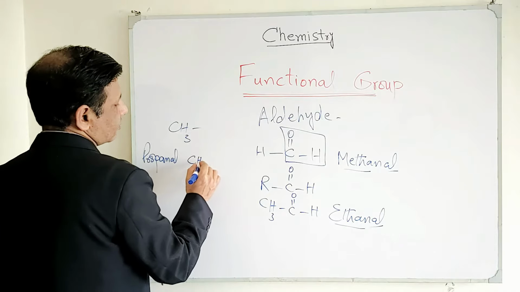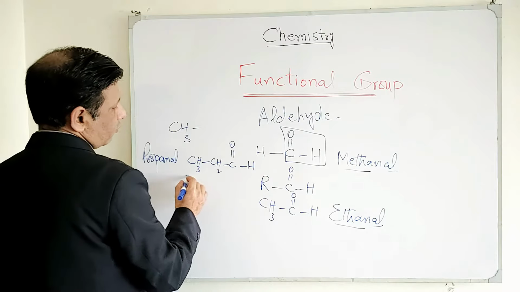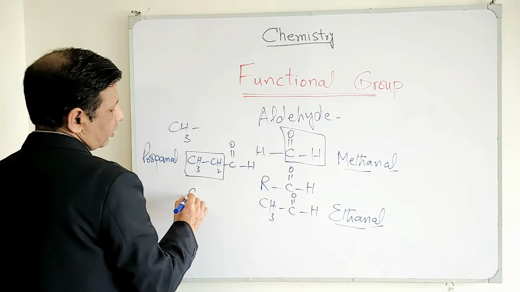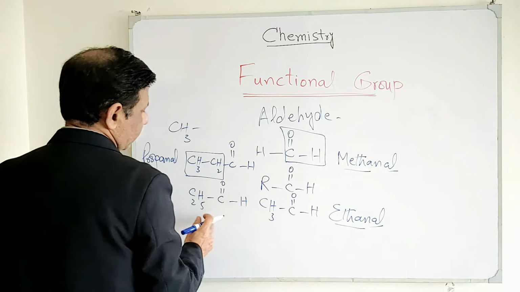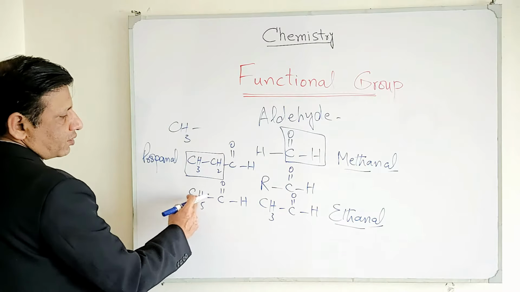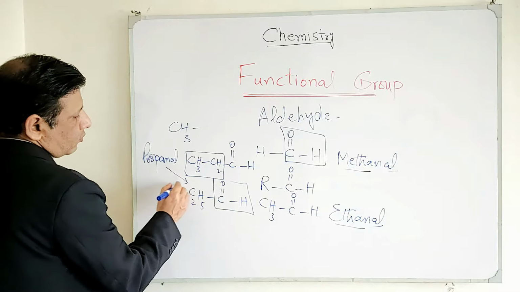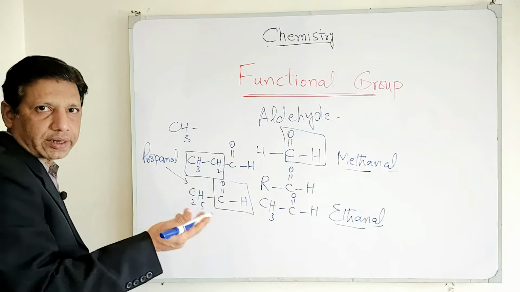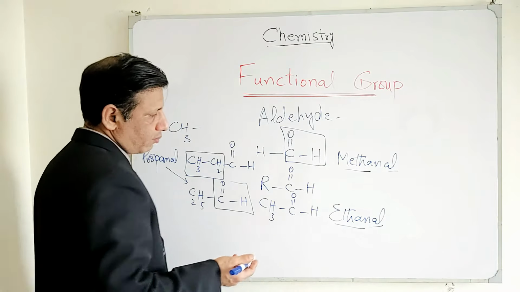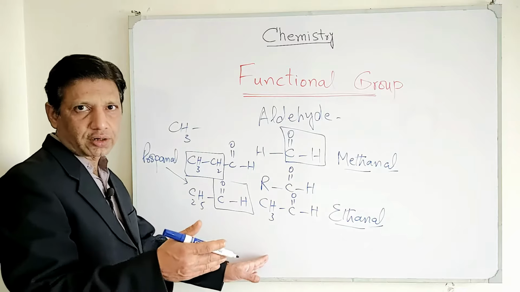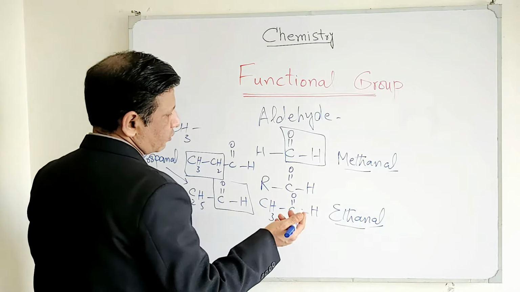it will be written like this: CH3, CH2, C double bond O H, and if you condense this, you can call it C2H5 dash C double bond O dash H. This is in total 3 carbons, and the functional group is aldehyde, so you can call it propanal. In the same way, butanal, pentanal, hexanal, and up to decanal. For example, the last member, because the remaining ones you should write on your own, and if you find any difficulty you can let us know, but for practice purposes you should write them.